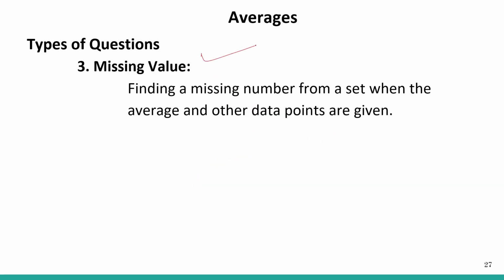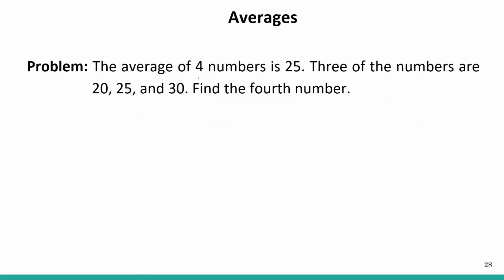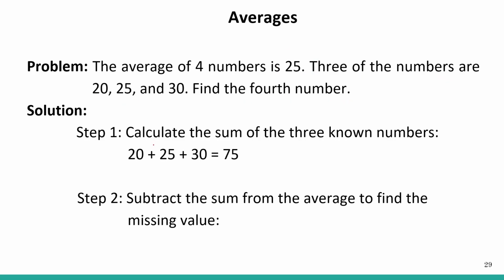Let's see the third kind of problem, that is on missing value: finding a missing number from a set when the average and other data points are given. The average of 4 numbers is 25. Three of the numbers are 20, 25 and 30. Find the fourth number. If you are given the average, that is 25, we can multiply 25 into 4 to get the total cumulative sum.